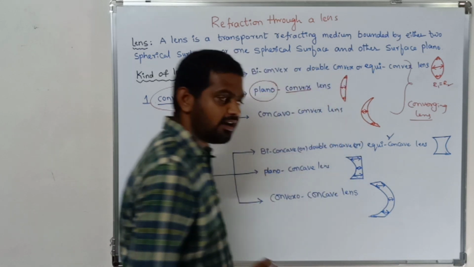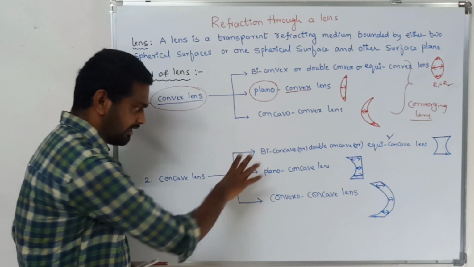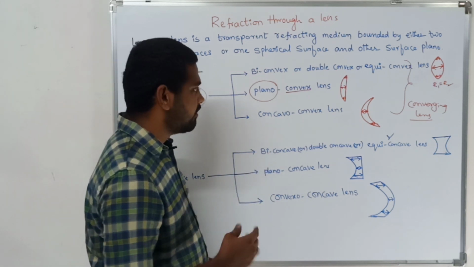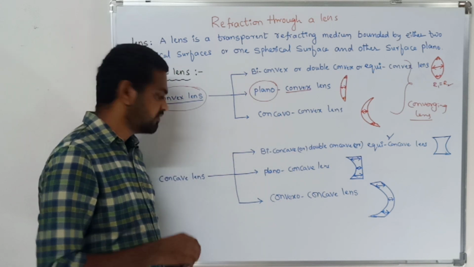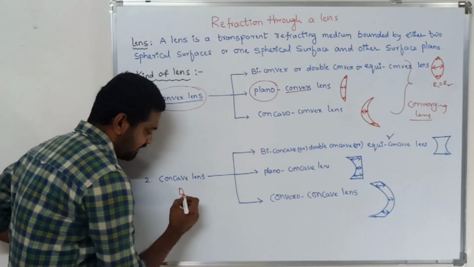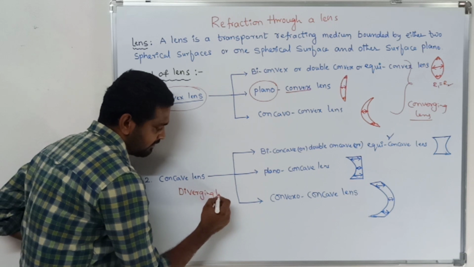If you pass a beam of light through the concave lens, whatever the three categories of lenses are, the light will be diverged. So this lens is also called a diverging lens. Concave lens is also called a diverging lens.